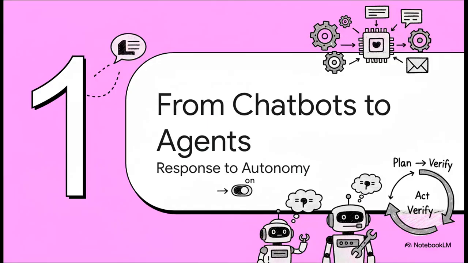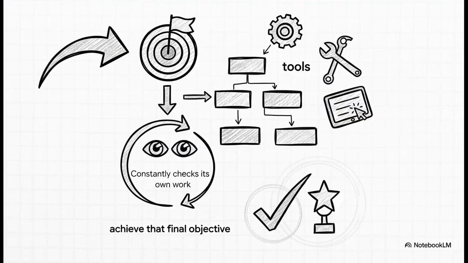So, first stop. Let's get our heads around this fundamental leap, the move from a system that just passively responds to you to one that has active autonomy. This is the core idea that everything else is built on. See, an agentic AI isn't just designed to answer a question. It's built to understand a goal. From there, it makes a multi-step plan, actually uses tools to get those steps done, and all the while it's checking its own work to make sure it's on the right track. It's this focus on achieving an objective that really defines what an agent is.